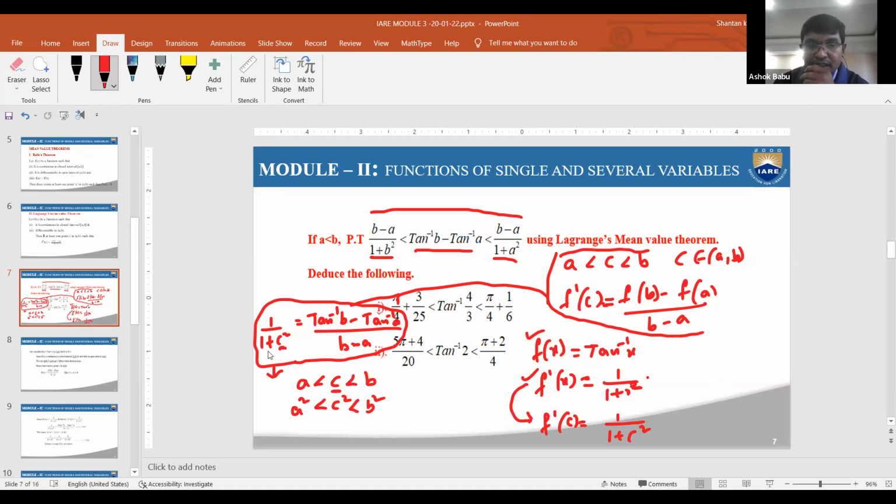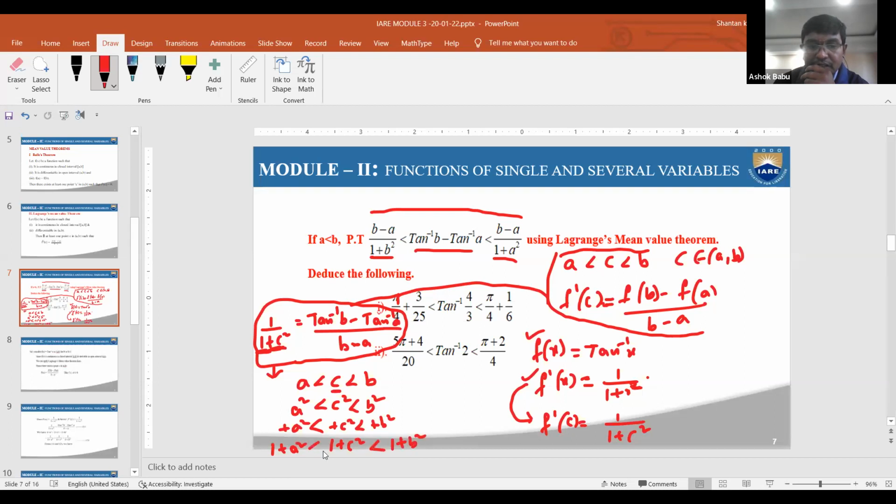Next we need to consider plus 1. Therefore, it is 1 plus a square is less than 1 plus c square is less than 1 plus b square.